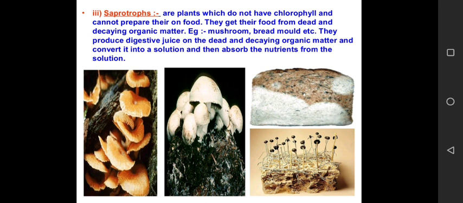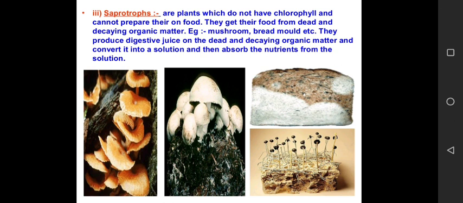Now please listen carefully. Parasitic plants and saprophytic plants both are non-green plants, but parasitic plants are dependent on green plants to obtain their food, whereas saprophytic plants are dependent on dead and decaying plants and animals to obtain their food. Now how do saprophytic plants obtain their food?